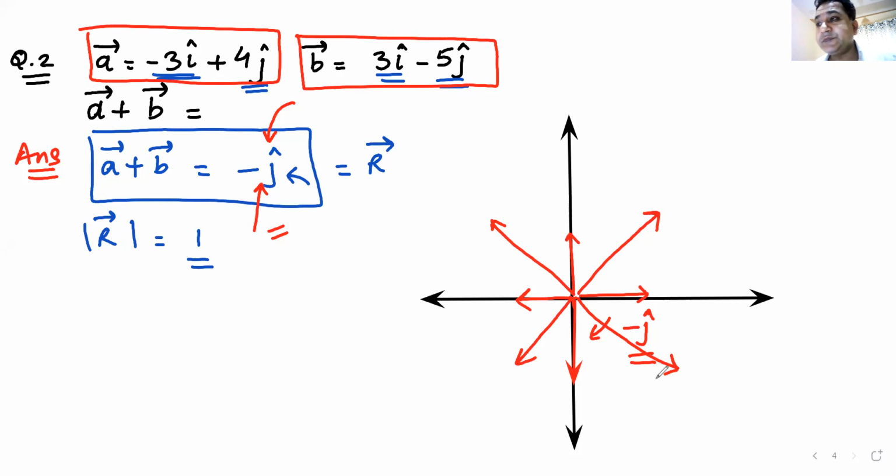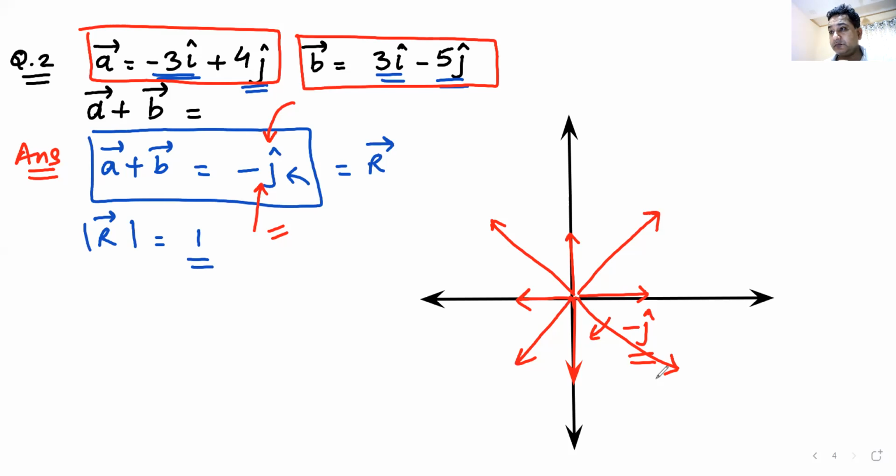Am I clear? Angle is 0 degrees in the fourth quadrant. It's not in the fourth quadrant. It's along the y-axis, but along the negative y-axis. You do not have to say an angle now. You can simply say the resultant is along the negative y-axis. If it is along the plus x-axis, you can simply say that, plus y, minus x. You don't have to say the direction then. Am I clear?